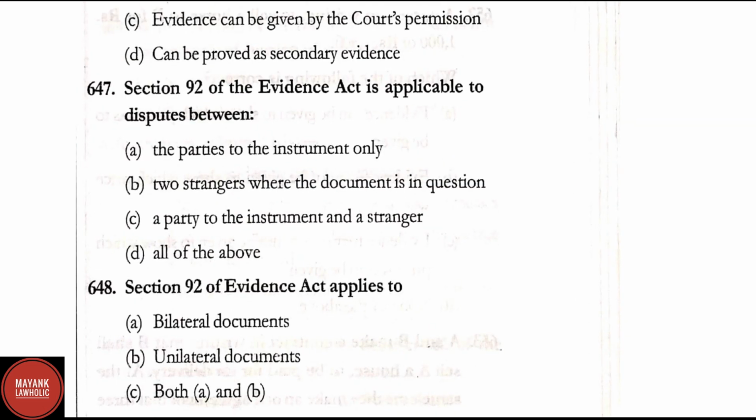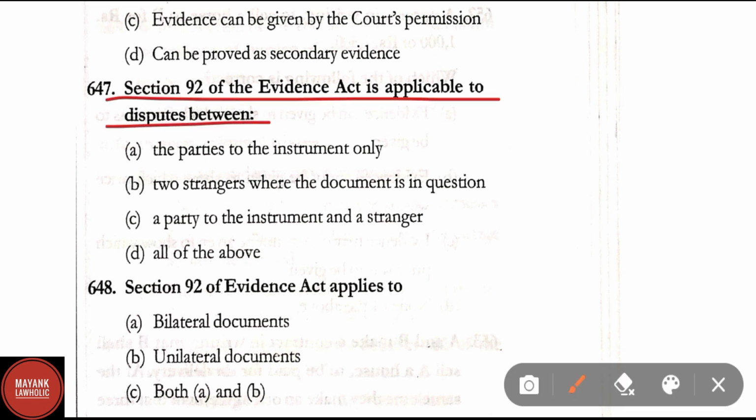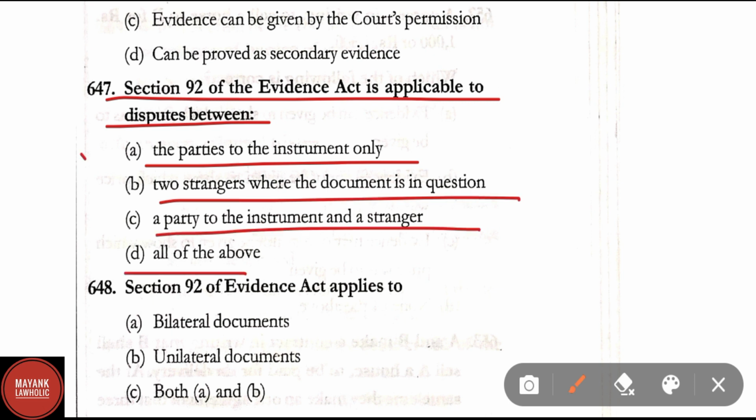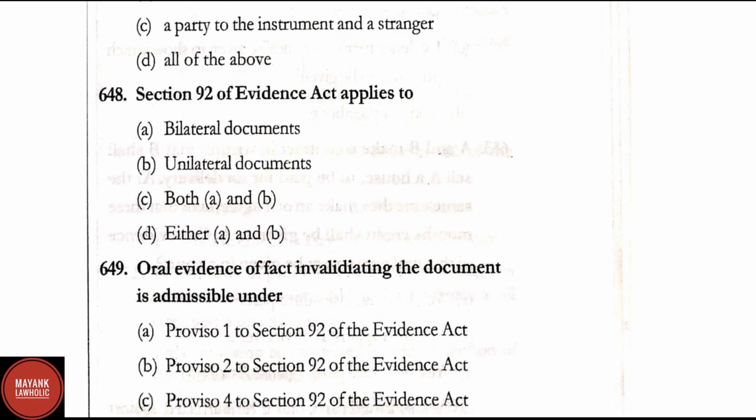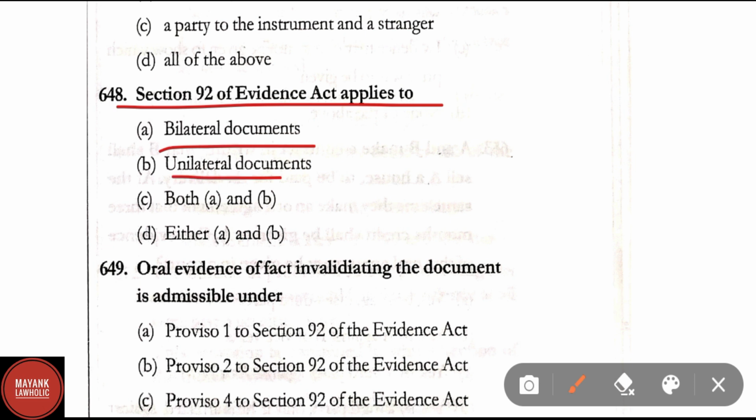Question number 647. Section 92 of the Evidence Act is applicable to disputes between the parties to the instruments only; two strangers where the document is in question; the party to the instrument and a stranger; all of the above. Here the correct answer is option A. Question number 648. Section 92 of the Evidence Act applies to bilateral documents, unilateral documents, both A and B, either A or B. The correct answer here is option A, that is bilateral documents.